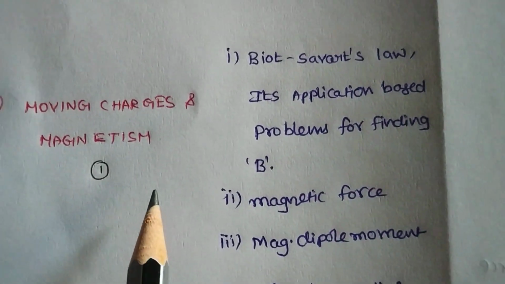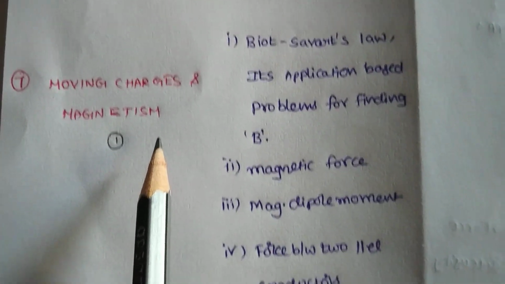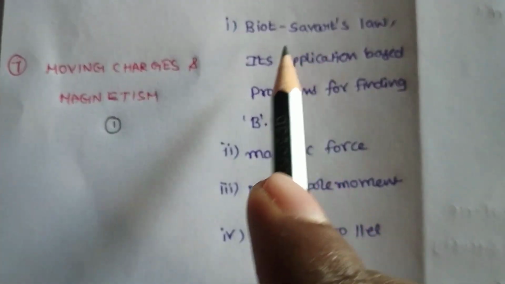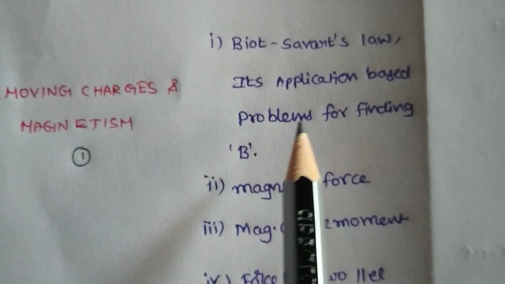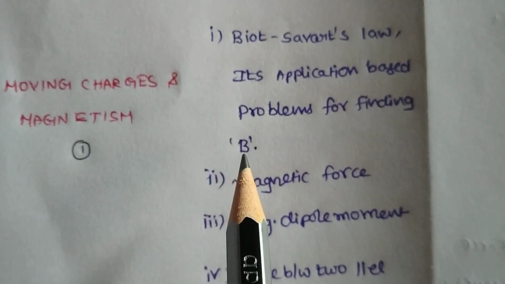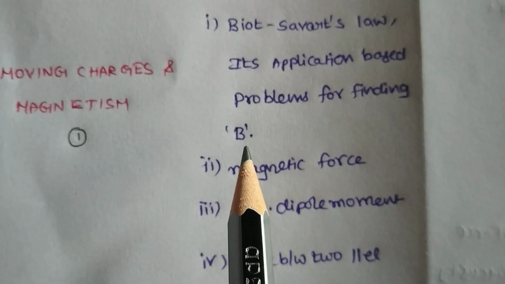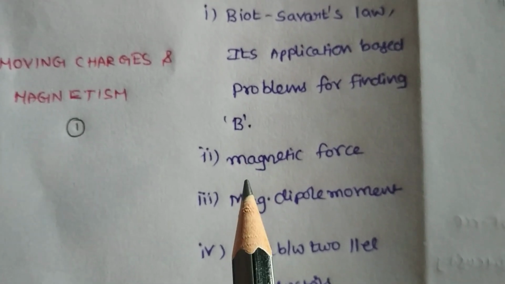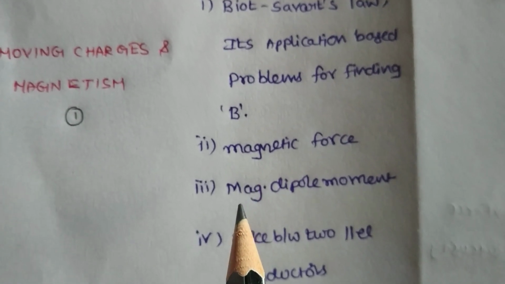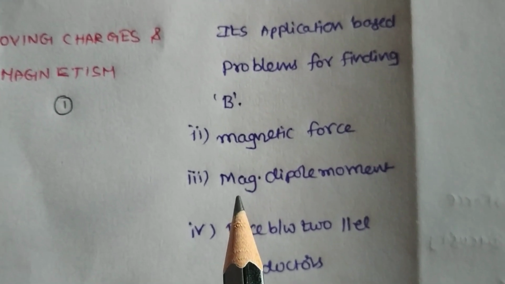Okay. Next, seventh lesson, moving charges and magnetism. In that, first, Biot-Savart law applications, problems for finding B, the magnetic field induction due to a straight wire, infinite wire, circular wire, like that. Second one, magnetic force. Third one, magnetic dipole moment.